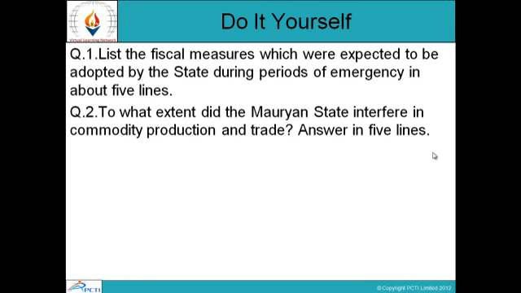So that was all about urban centers, trade and towns of the Mauryan economy at that point of time. These are some of the questions you have to do yourself. Question number 1: List the fiscal measures which were expected to be adopted by the state during periods of emergency, in about 5 lines. Question number 2: To what extent did the Mauryan state interfere in commodity production and trade? Answer in 5 lines.